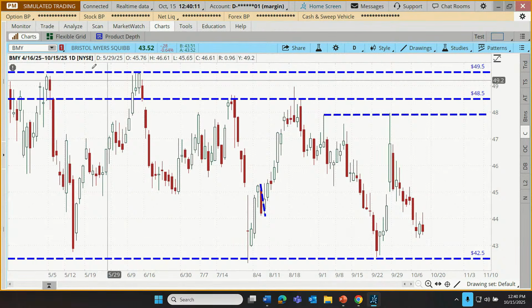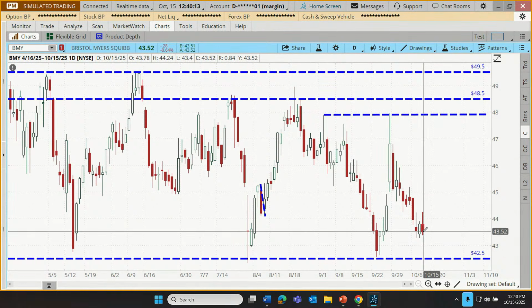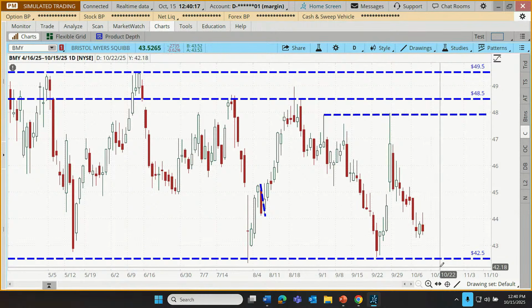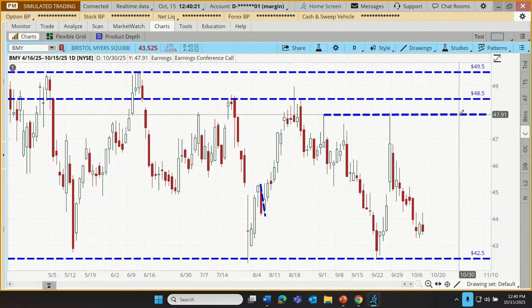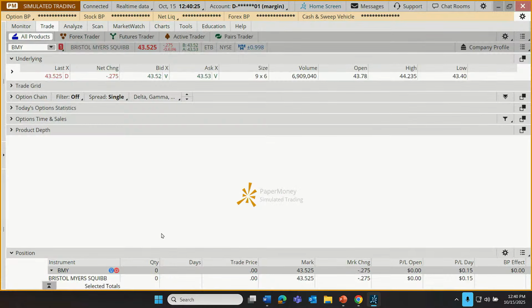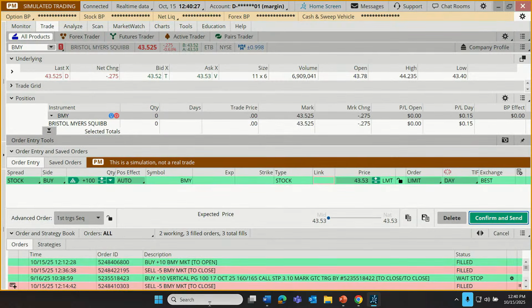Okay. So let's go to our trade tab. How about we just have a plan? Let's buy some shares, sell if they happen to fall down to 42, or sell if they happen to rise up here to 47.80. Here's how that might be entered. Let's go to our ask price. This is going to create our buy order.